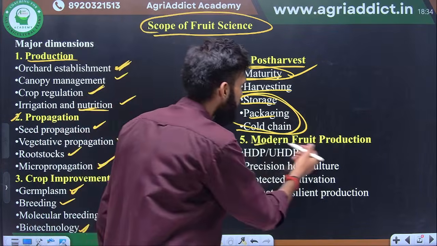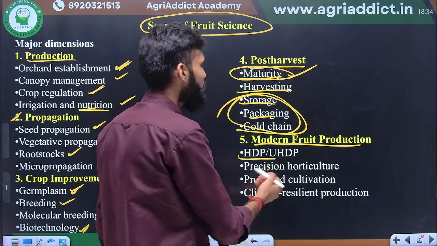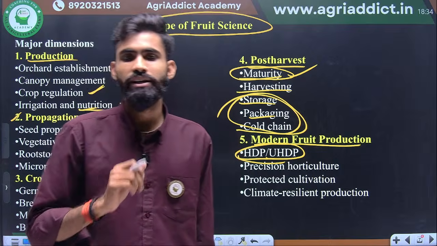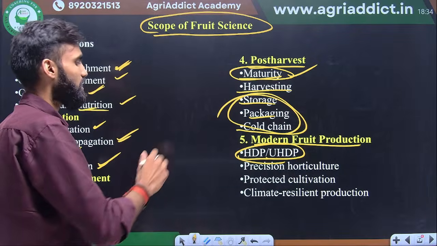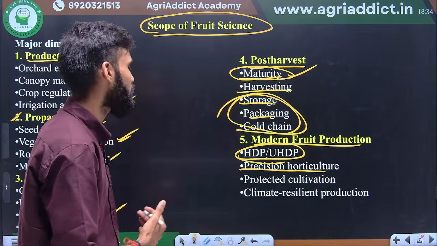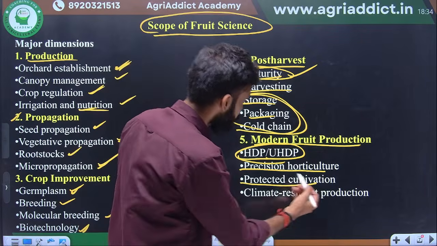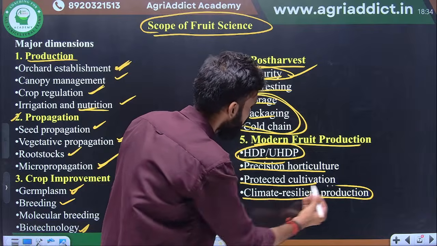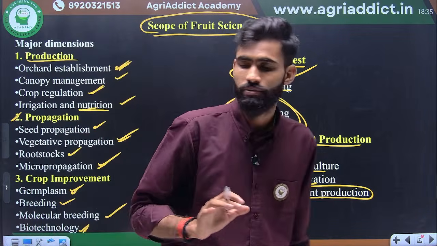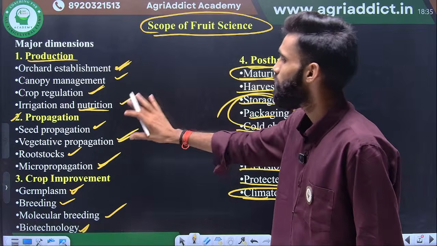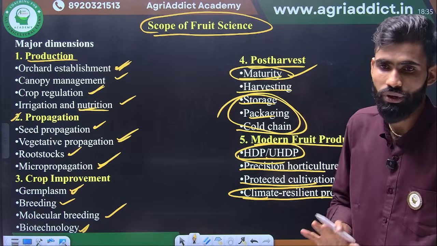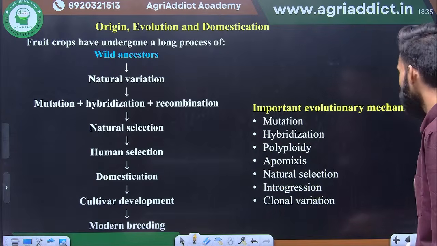Next one is modern fruit production, when you go to high density planting or ultra high density planting. So what is high density planting and ultra high density planting? We have a separate slide for that where we discuss it. Precision horticulture we will discuss in an upcoming slide. Protected cultivation also, and climate resilient, as we have discussed already. So these are the scopes of fruit science. It starts from production, propagation, crop improvement, post harvest, and modern fruit production. So you have several scopes in fruit science.